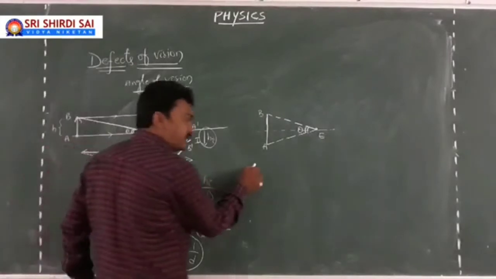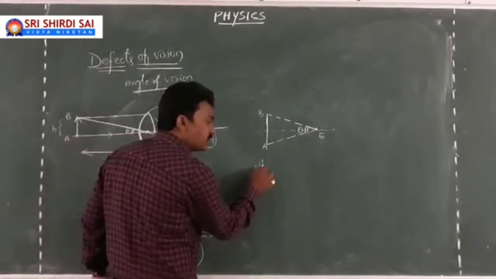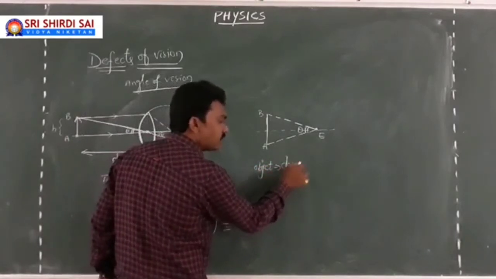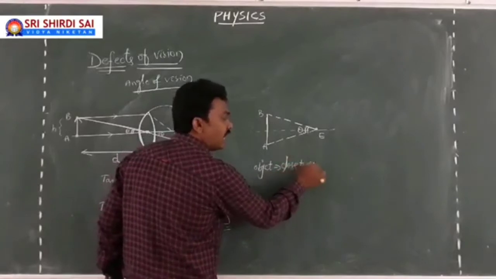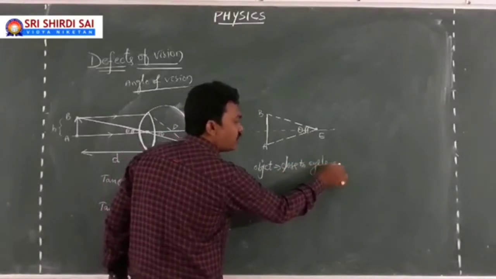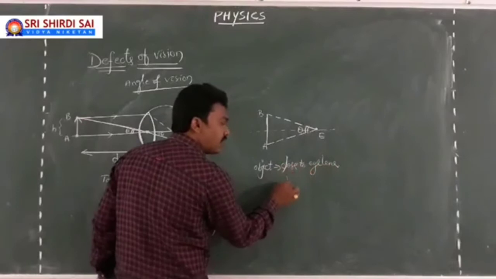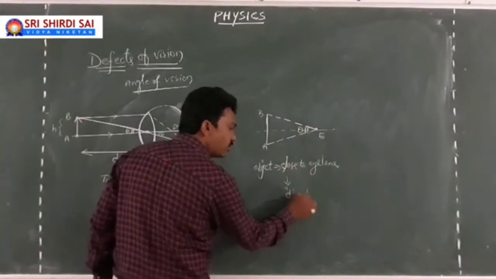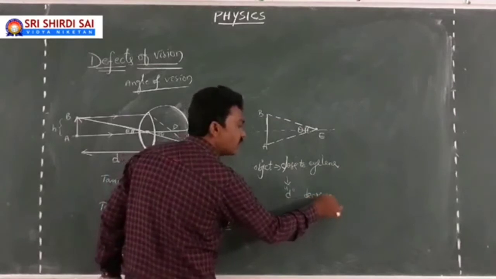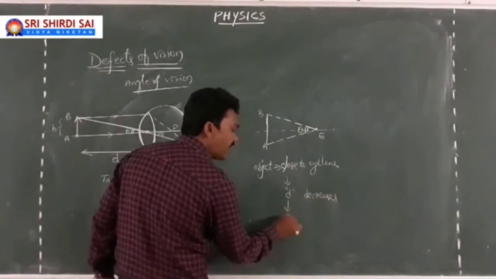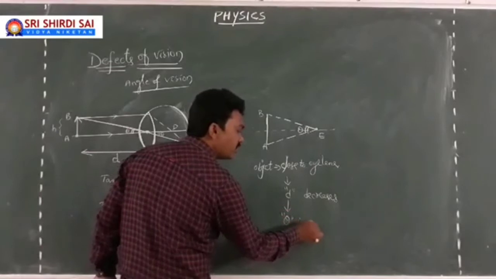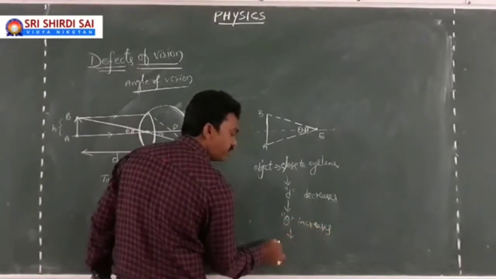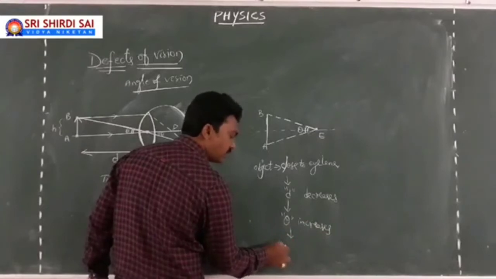So as long as the object comes close to the eye lens, hope you are following, the object distance D is going to decrease, so that the visual angle theta is going to increase, so that the image appears bigger in size.